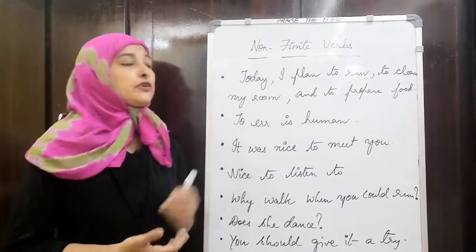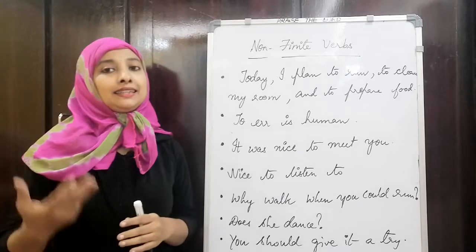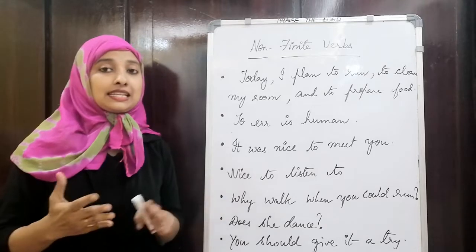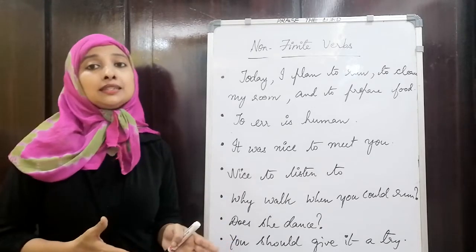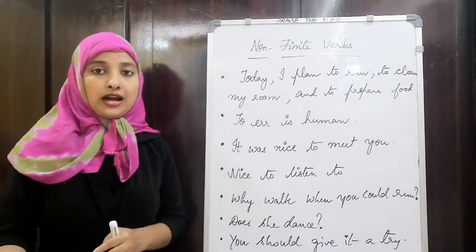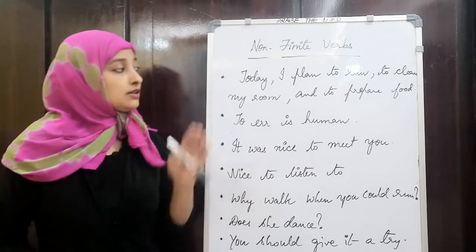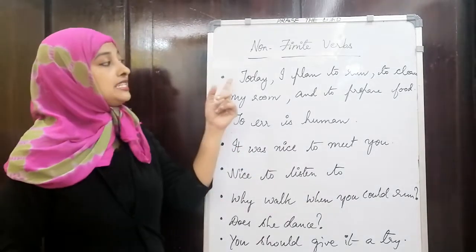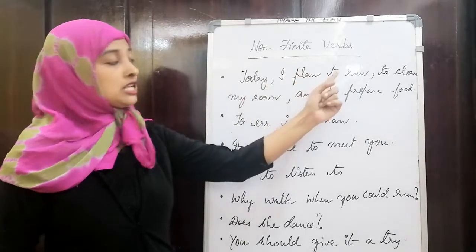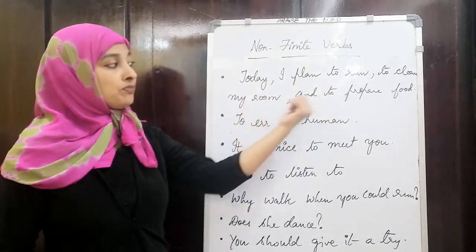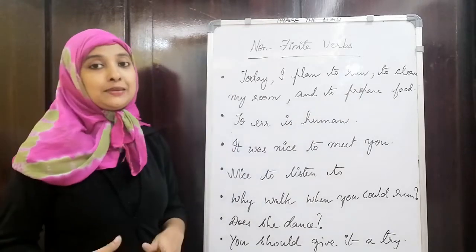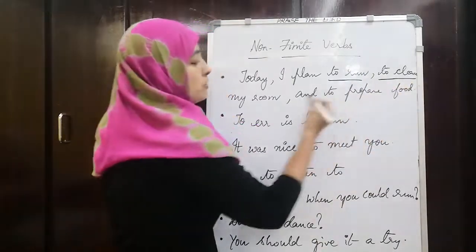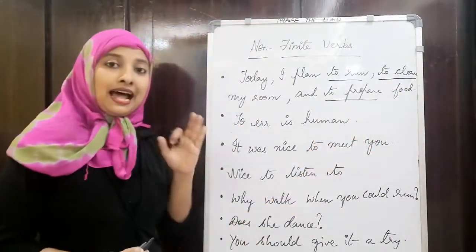Okay, so here are a few examples which will be talking about the infinitives. In these examples, I have shown that they act as a noun phrase, they are used along with other verbs, they are used as a modifier, and they are used even for questioning. So in this example, if you see, today I plan to run, to clean my room and to prepare food. So there are three infinitives.